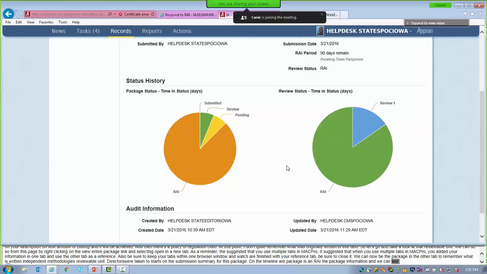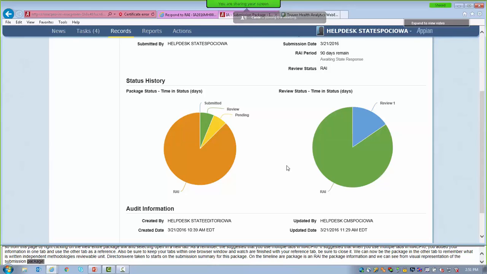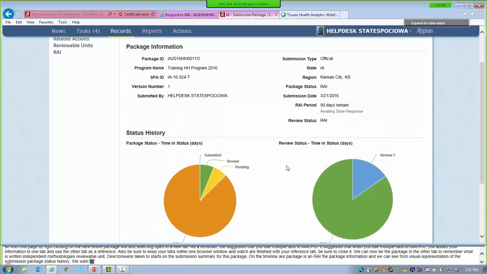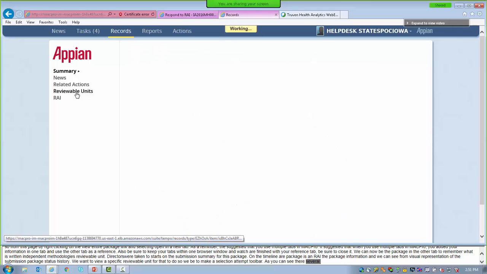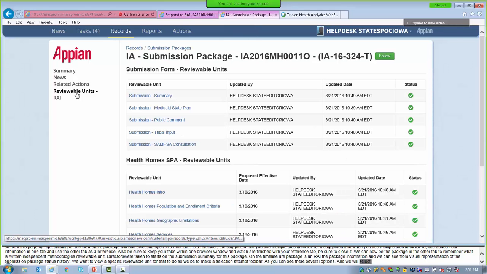We want to view a specific reviewable unit, so to do so we will need to make a selection on the left-hand toolbar. As you can see, there are several options. And we're going to select reviewable units. Select Health Homes Payment Methodologies.